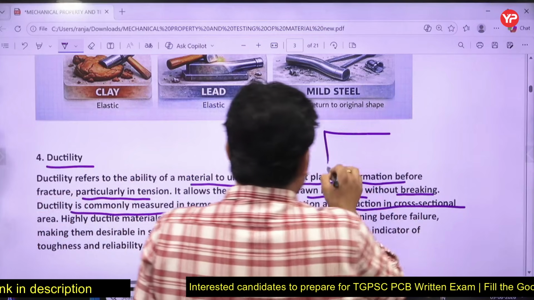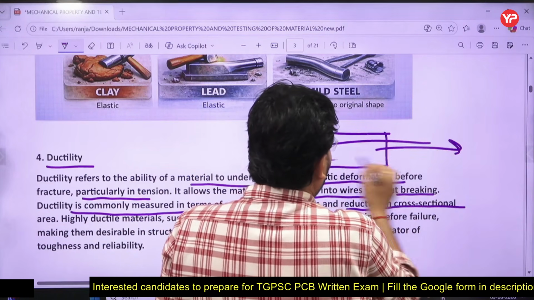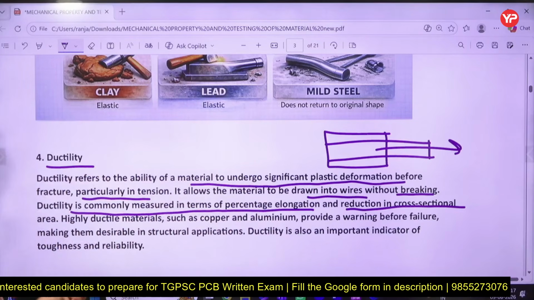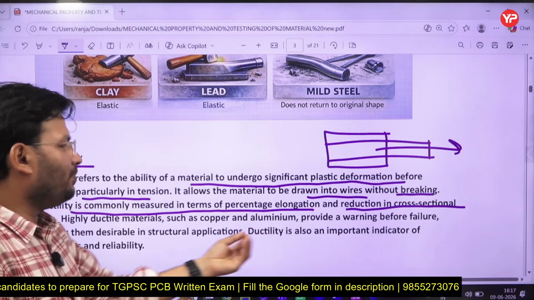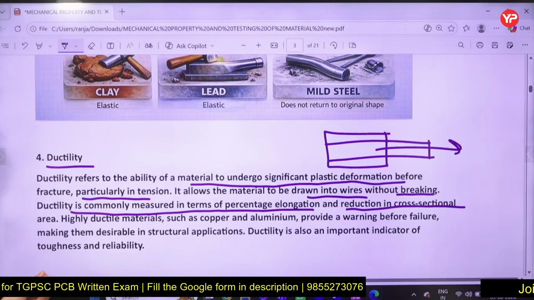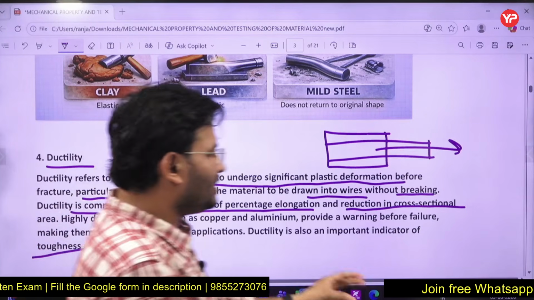You can say the cross section, like this. Suppose this is their cross section. If you apply the load, its length will increase, but the cross section will what? Decrease. Right. Highly ductile materials such as copper and aluminum provide a warning before failure, making them desirable in structural applications. Ductility is also an important indicator of toughness and reliability. What is this? I will discuss.